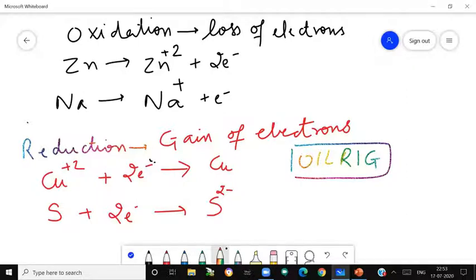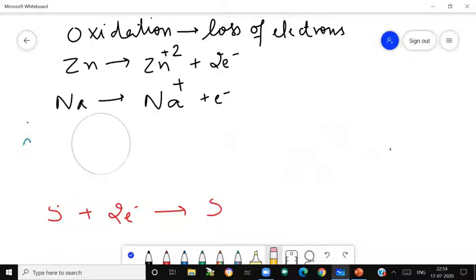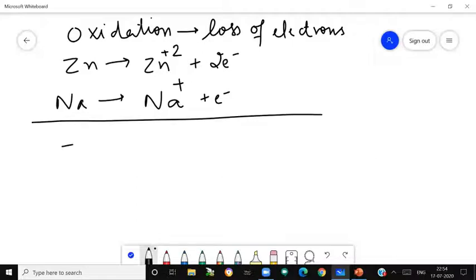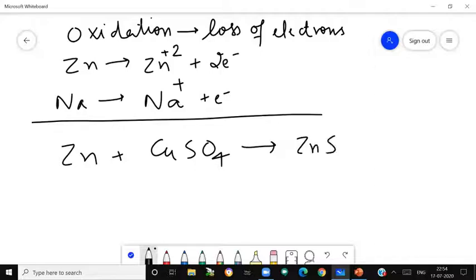So individually we have studied what reduction and oxidation are. Now the reactions in which both reduction as well as oxidation occur simultaneously, that type of reactions are called redox reactions. So I'm saying again, please take notes. A redox reaction example is zinc plus copper sulfate. It's a very common example, you must have heard it many times.